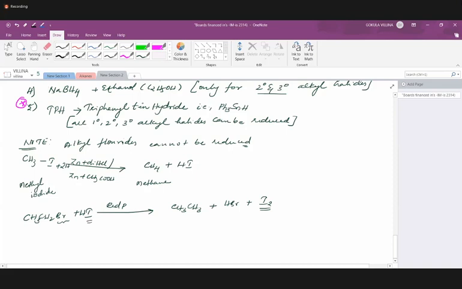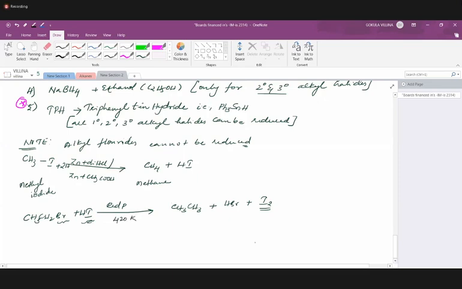So remember, this is somewhat different. The actual HI is converted into iodine. This sort of thing never occurred in previous reactions, but it will be seen with the red phosphorus and hydrogen iodide reagent. And please mention the temperature, that is heating to 420 Kelvin.